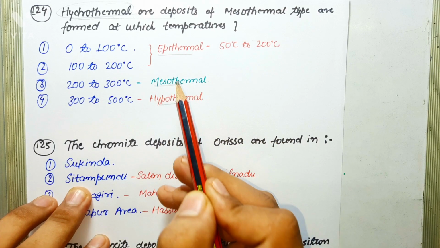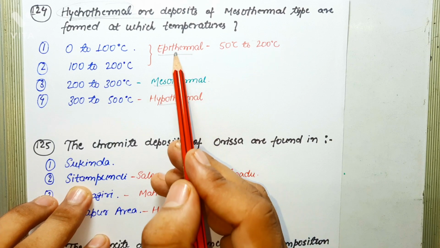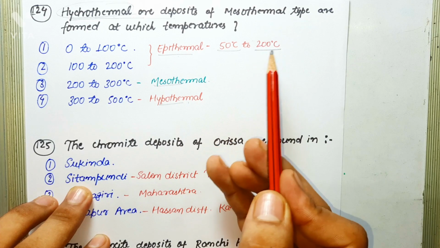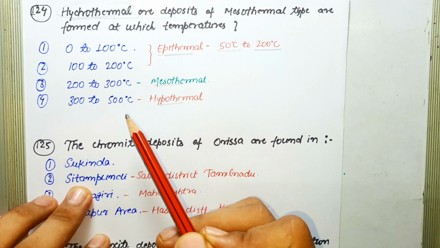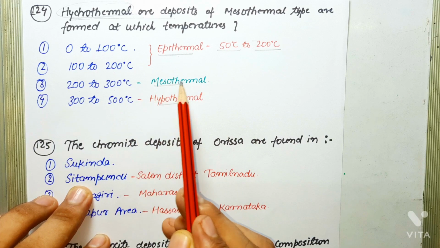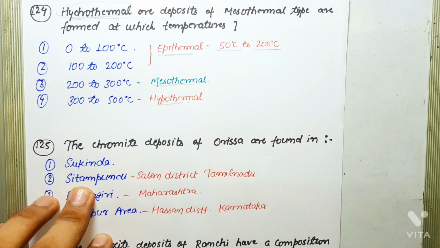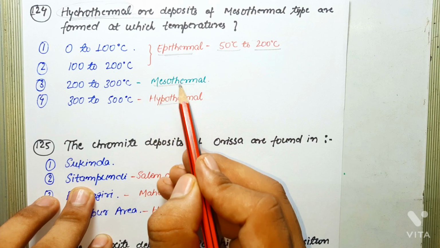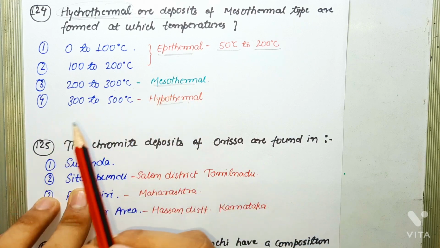Epithermal means low temperature deposits formed far away from the intrusive body, and the temperature ranges between 50 degrees Celsius to 200 degrees Celsius. The first and the second options contain epithermal deposits. Next is 200 to 300 degrees Celsius. This belongs to mesothermal deposits, and these are the intermediate temperature deposits which are formed at some distance outward from the intrusive igneous mass. So the temperature range of mesothermal deposit is 200 degrees Celsius to 300 degrees Celsius.